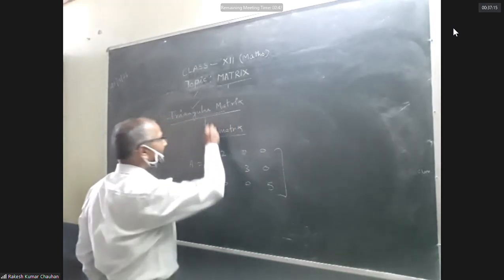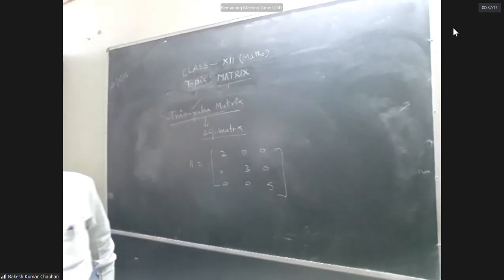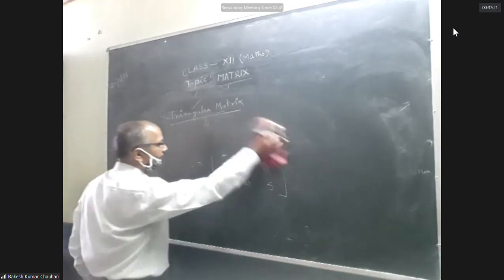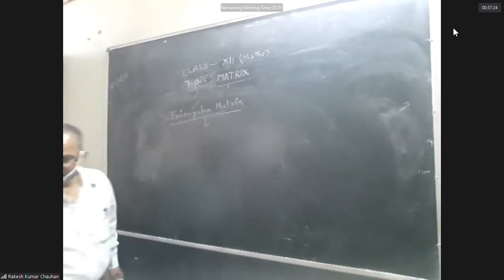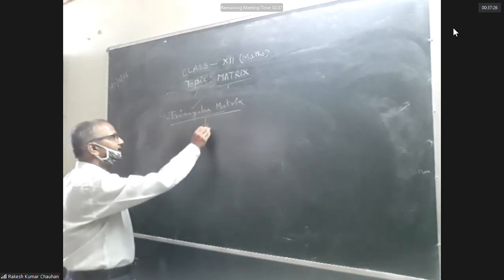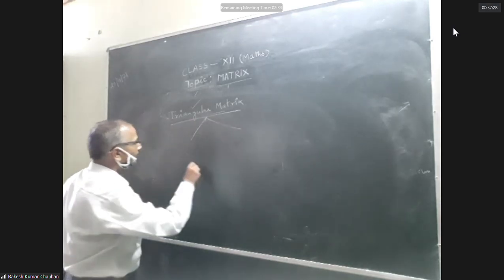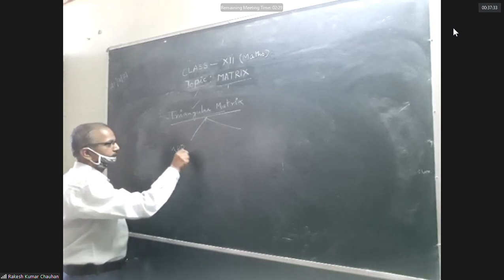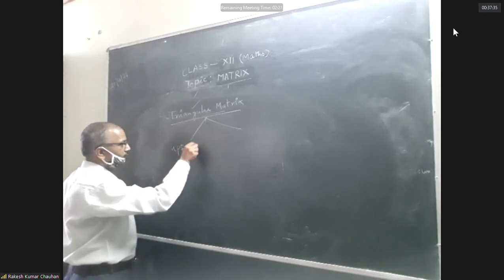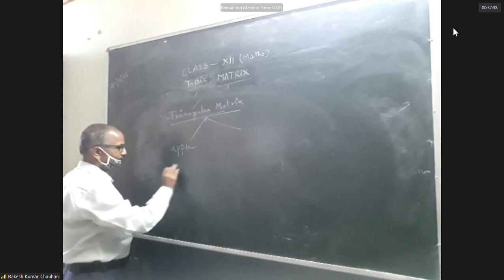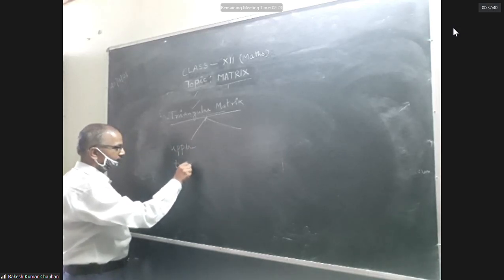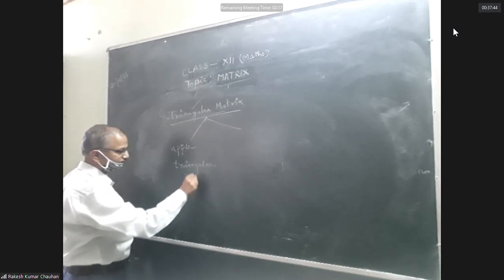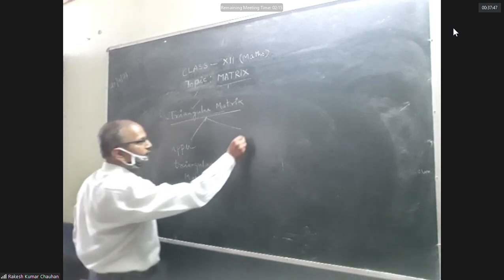Triangular matrix is of two types. Triangular matrix is divided into two categories: upper triangular matrix and lower triangular matrix.